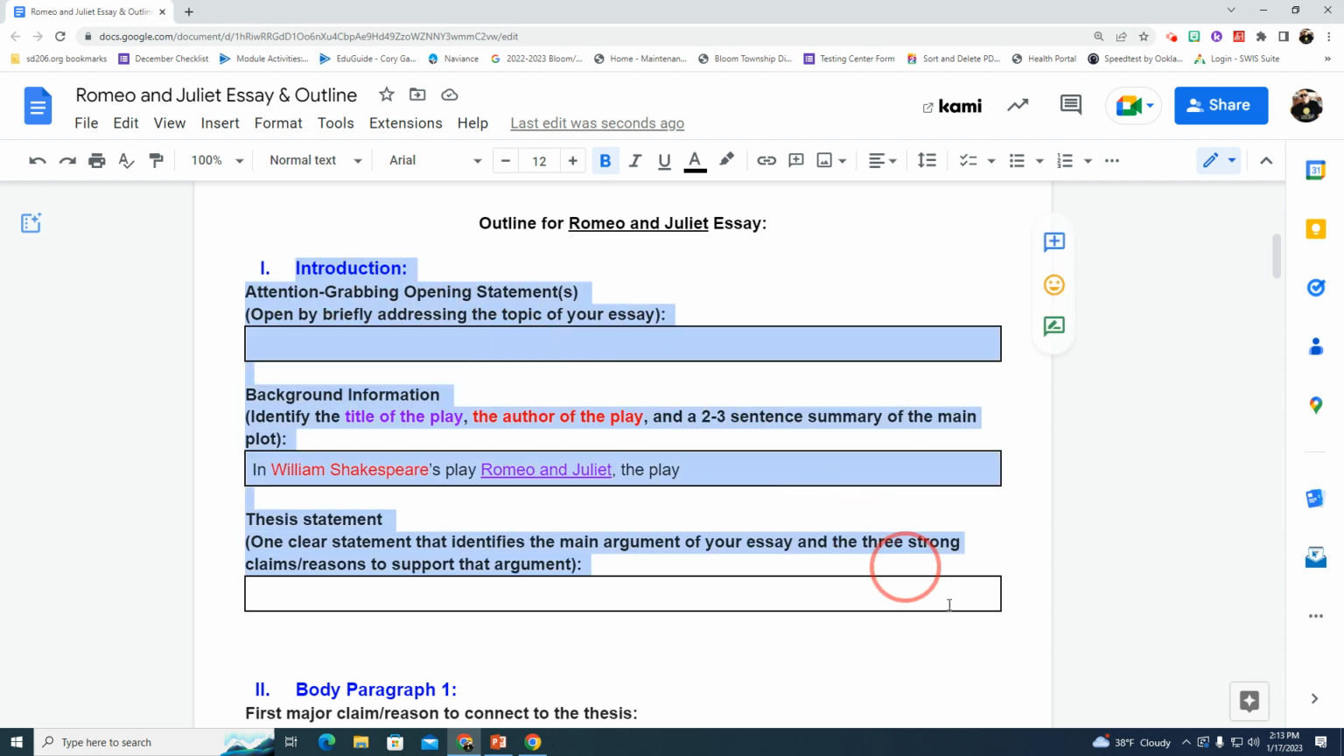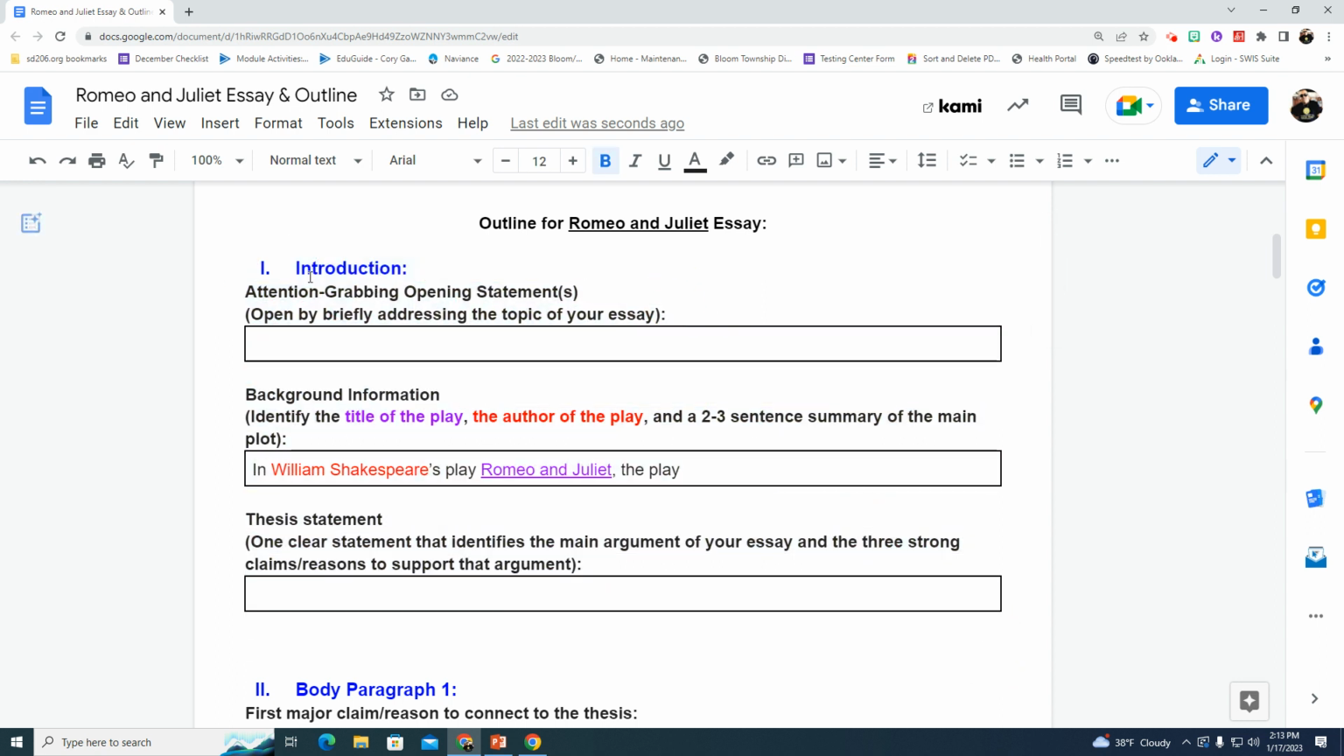So to recap, this is your introduction paragraph. And if you recall, an introduction has 3 parts. The attention-grabbing opening statement to your essay, where you open by briefly addressing the topic of your essay. Some background information that your reader needs to know about your essay, like what is the title of the play that you're writing about, who wrote the play, and basically 2 or 3 sentences summarizing the plot of that play. And then finally, as you know, the most important part of an introduction is the thesis statement. And that is one clear statement that identifies the main argument of your essay and the 3 strong claims or reasons to support that argument.